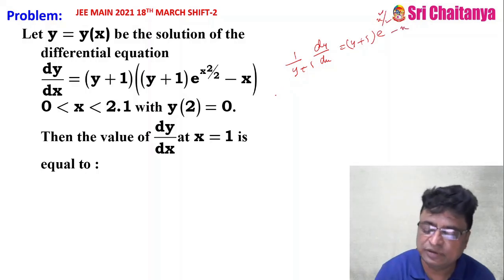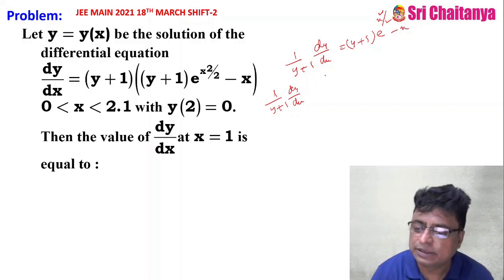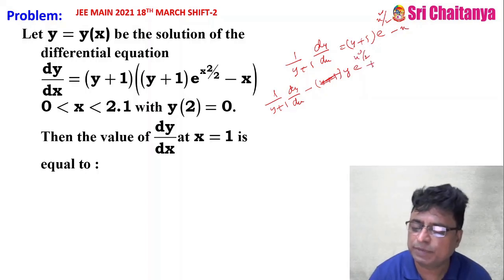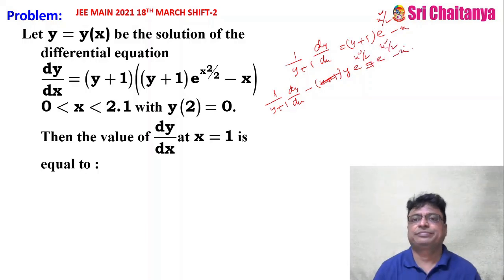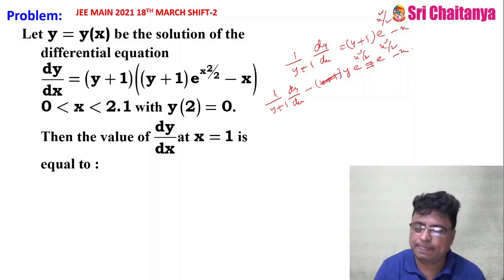What I am doing is 1 by (y plus 1) dy by dx minus of (y plus 1) into, or I can write, y into e power x square by 2, is equal to e power x square by 2 minus x. I have just separated the things.